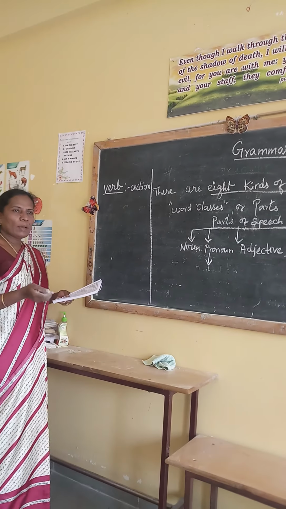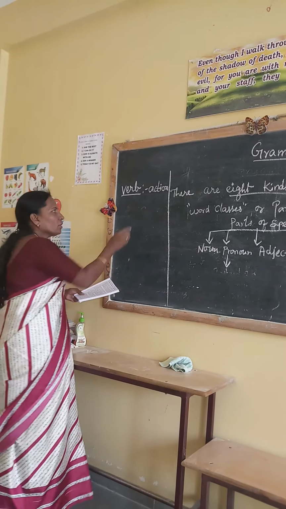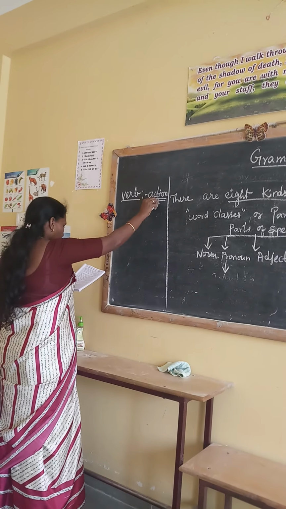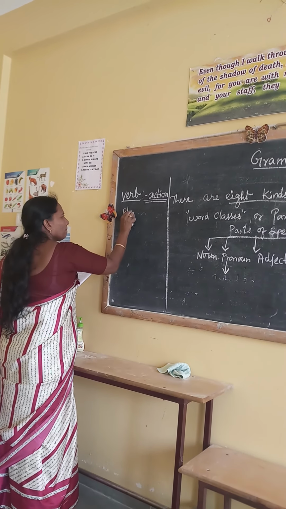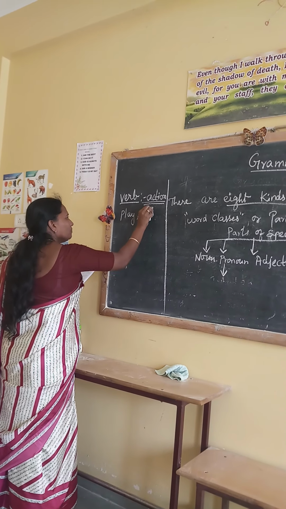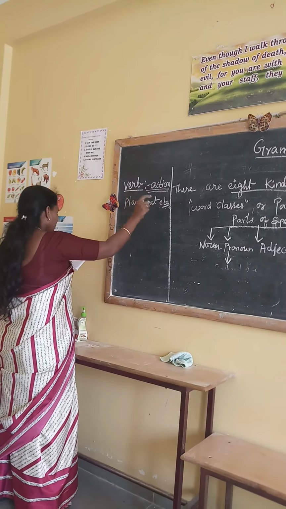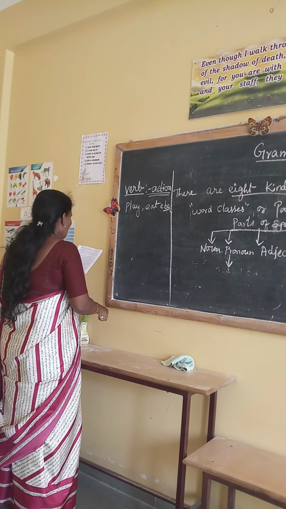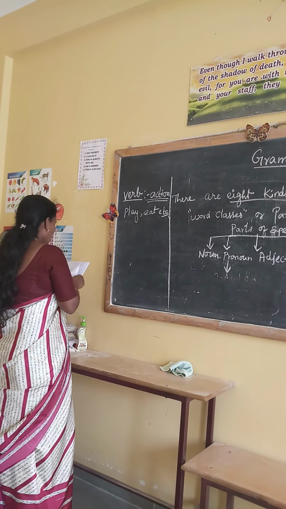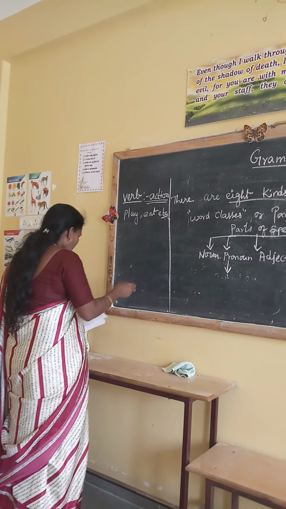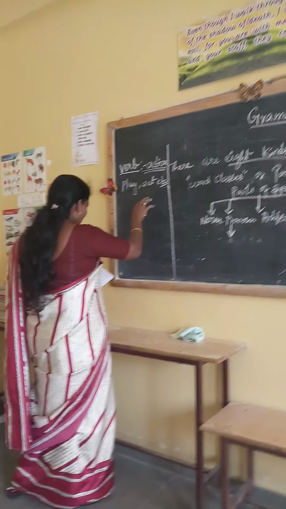Play, eat, ask, go, etc. are examples of verbs. A verb is an action word, as I told already. Then we will go for the adverb.